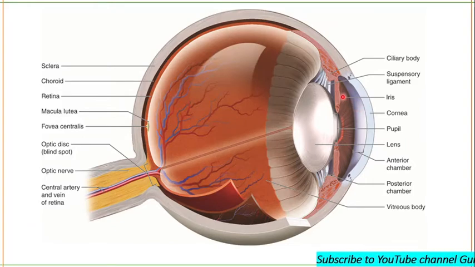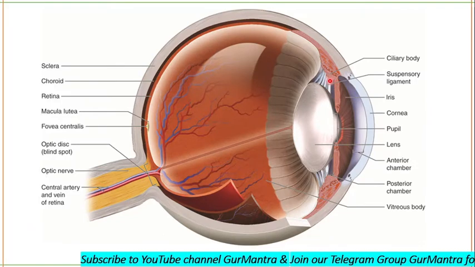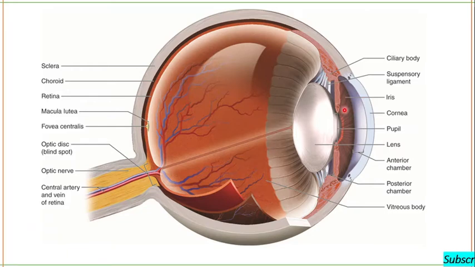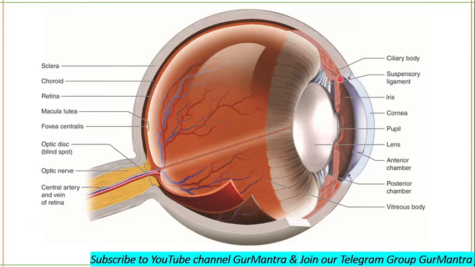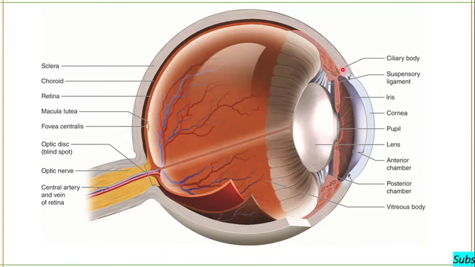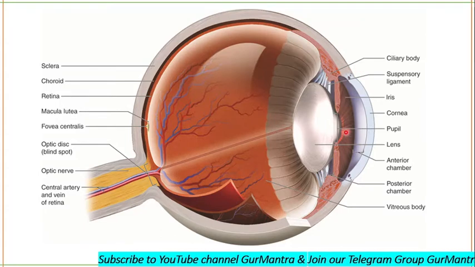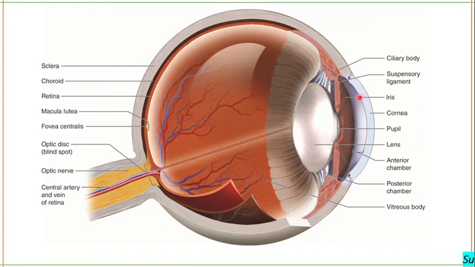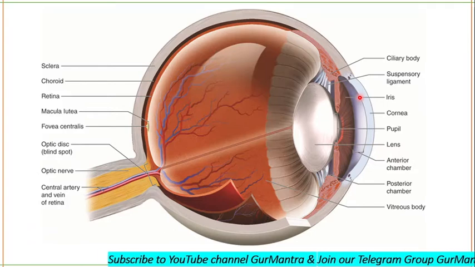The ciliary body, we can see the ciliary body here, is located behind the iris and it will produce the aqueous fluid that fills the front part of the eye. Remember this. It has two major components: ciliary muscles as well as a capillary network that will produce the aqueous humor. Aqueous humor is formed by the ciliary body's capillary network.